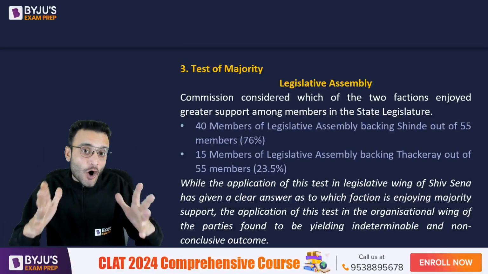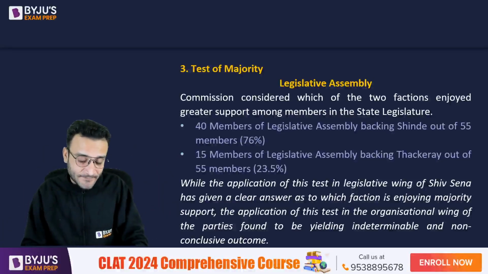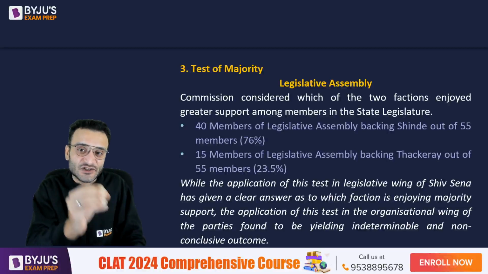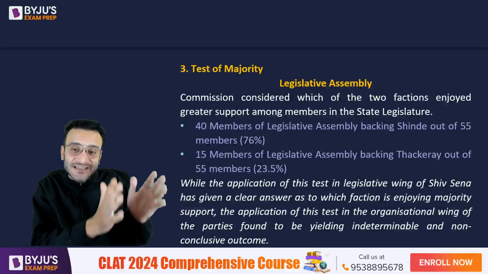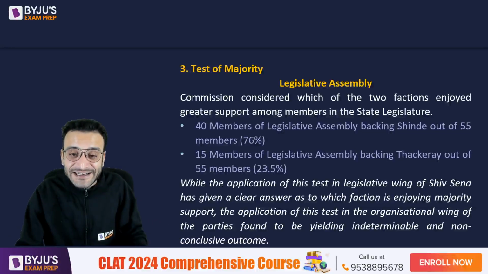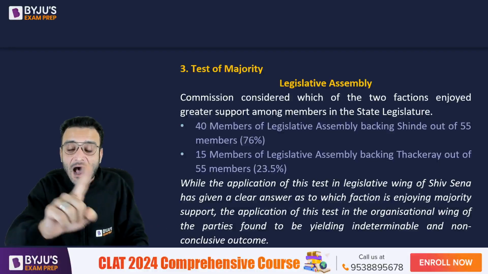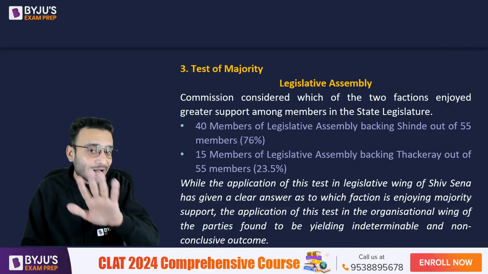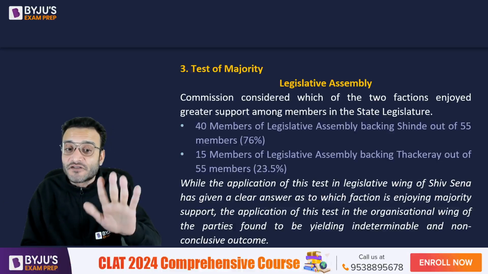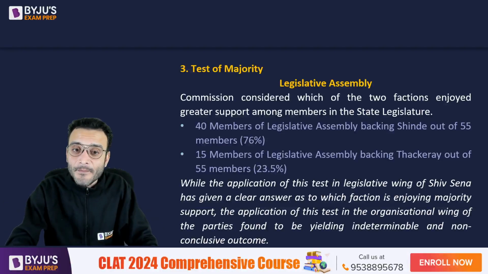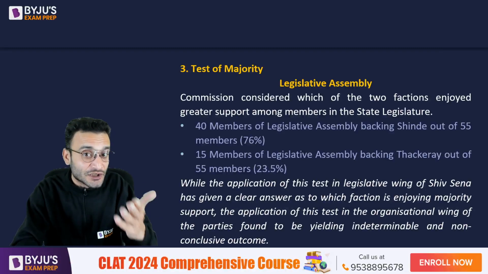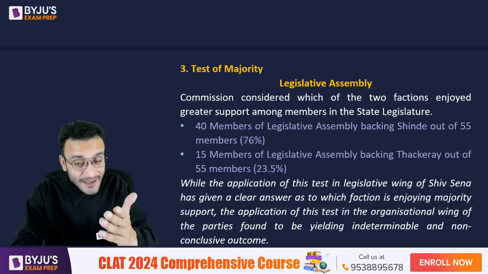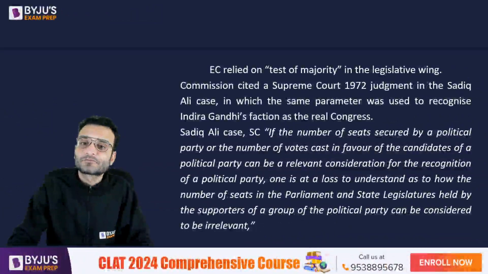So, based on the test of majority, the fact that 40 members of the Shiv Sena who are elected in the Legislative Assembly are backing Eknath Shinde and Uddhav Thackeray has the backing of just 15 members, the Election Commission of India has come to this irresistible conclusion that the Shinde faction is the real Shiv Sena.